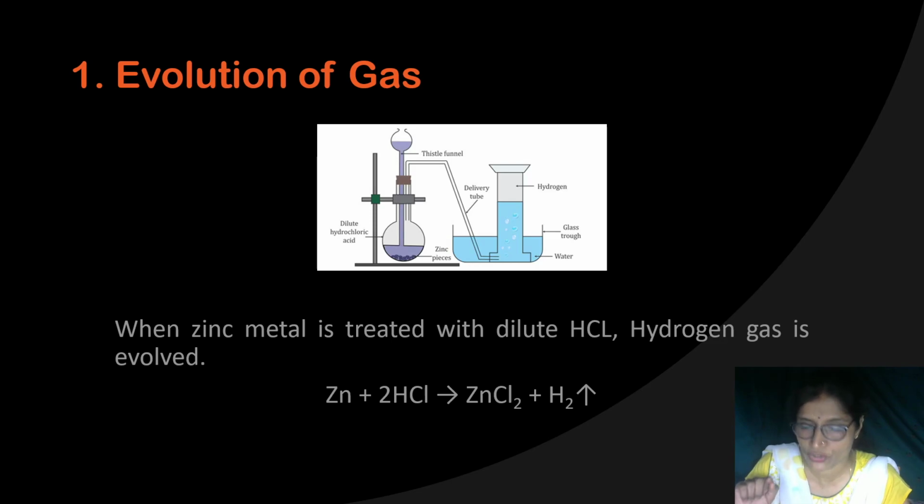A most common example which you know is ENO. When added to water, bubbles of gas come out. Actually ENO contains sodium bicarbonate and an acid, that is tartaric acid. The acid reacts with the sodium bicarbonate and produces a gas, and that gas is carbon dioxide. So carbon dioxide gas is released. Some reactions are characterized by the release of a gaseous product.